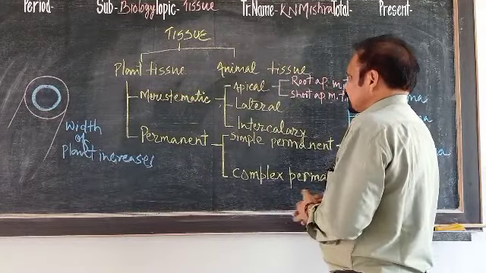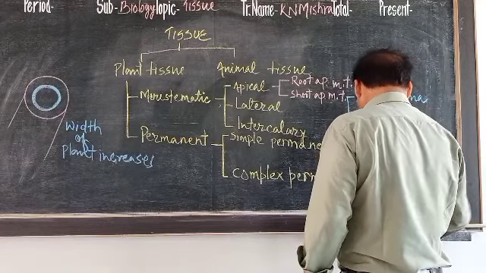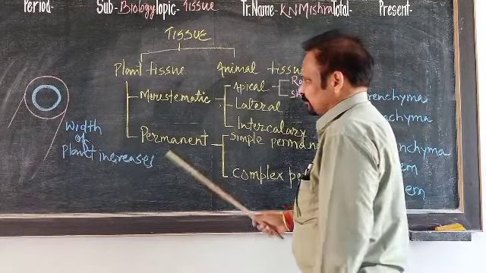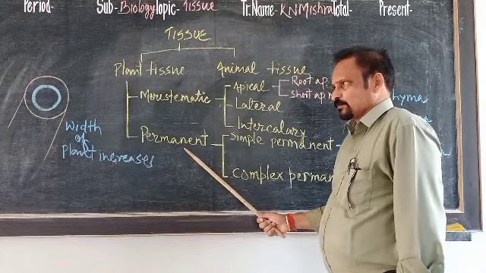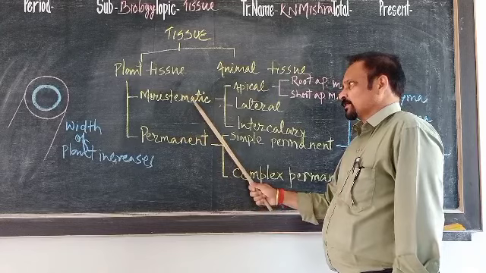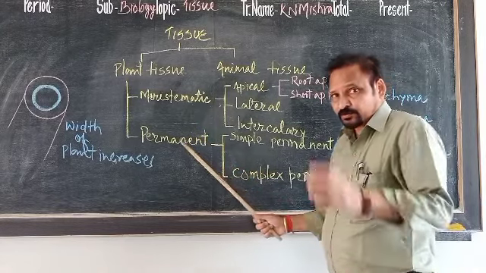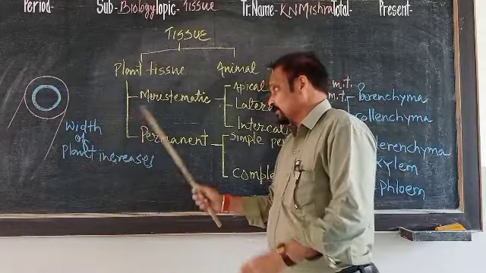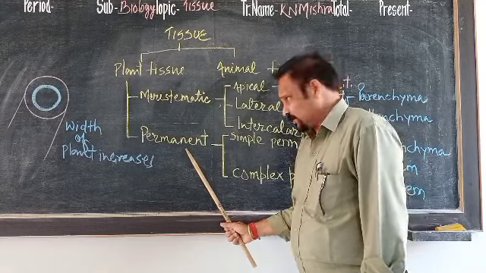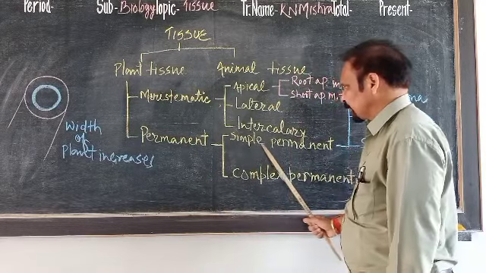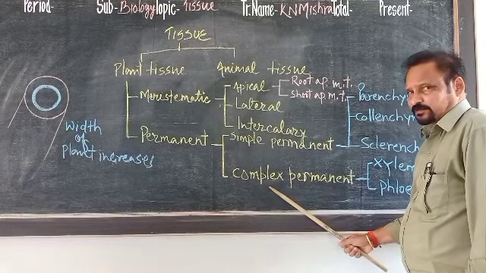So students, these are various types of meristematic tissues. Now I am going to tell you a few lines about permanent tissues which are present in plants. What are permanent tissues? Permanent tissues are those meristematic tissues which lose the ability to divide. So those meristematic tissues which lose the ability to divide are known as permanent tissues. These permanent tissues are again of two types: simple permanent tissue and complex permanent tissue.